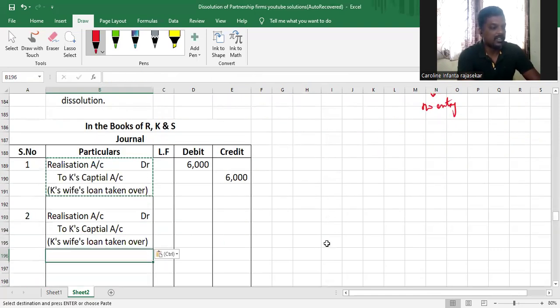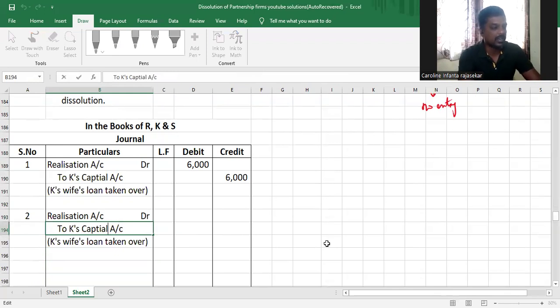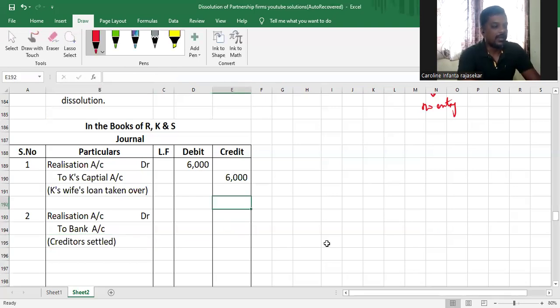The same, it is settled by paying cash to the creditors. So bank account will be credited. Bank is an asset. When you settle, pay, bank reduces, and therefore asset reduces. Now you have to credit it. Creditors settled. And the amount that you paid is 27,000.